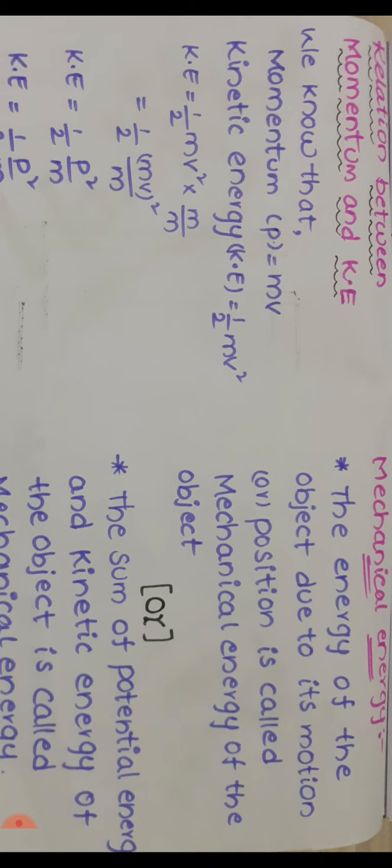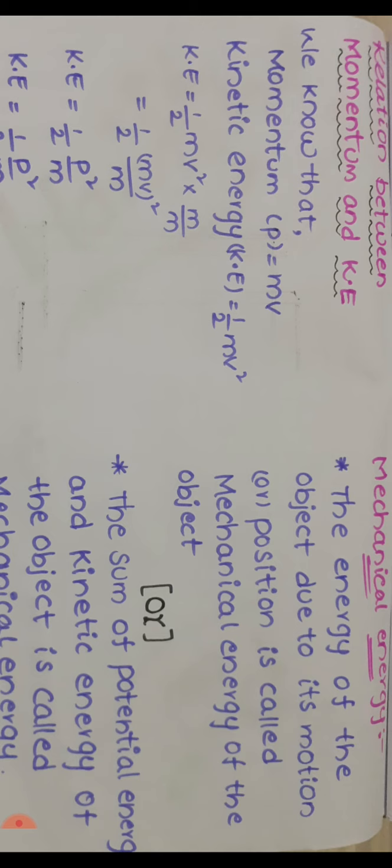So from the kinetic energy formula, 1 by 2 mv square, first of all I am going to multiply and divide with mass m, numerator and denominator. If the m's cancel, the value of the kinetic energy will never change, so we have no problem.